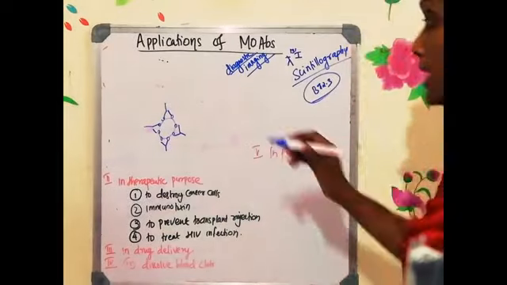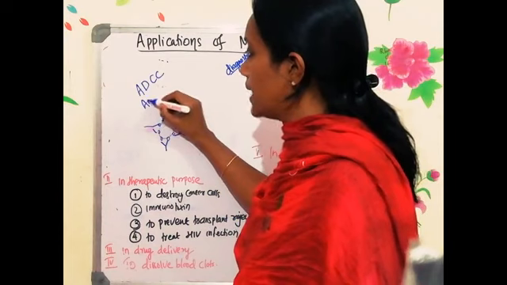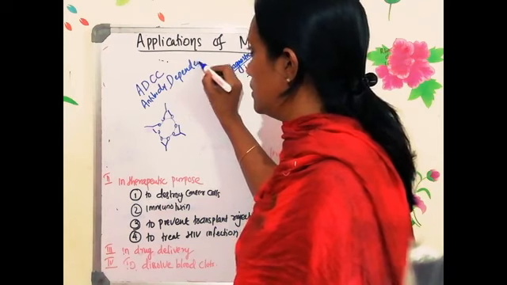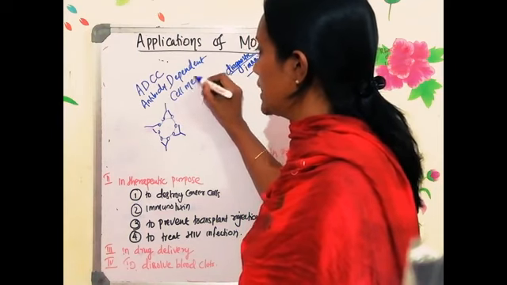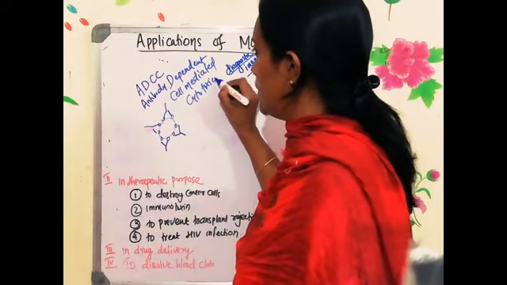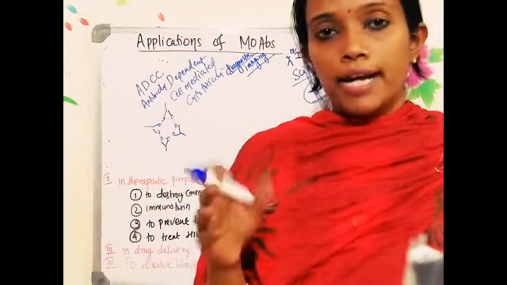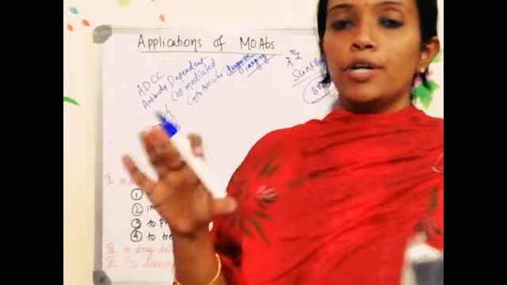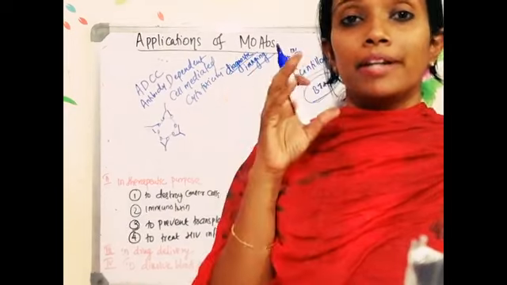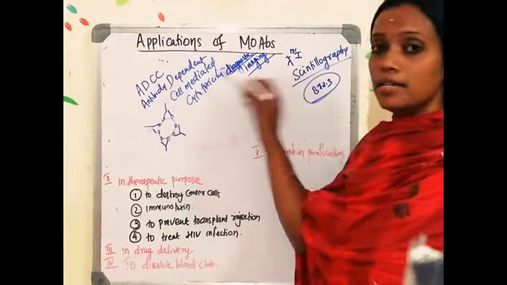That process is called ADCC. ADCC stands for antibody dependent cell mediated cytotoxicity. So what do you mean by antibody dependent cell mediated cytotoxicity? When an antibody binds with an antigen and forms an antigen antibody complex, the complement activation happens and thereby those antigen antibody complexes will be ready for the phagocytosis process. That process is called antibody dependent cell mediated cytotoxicity.